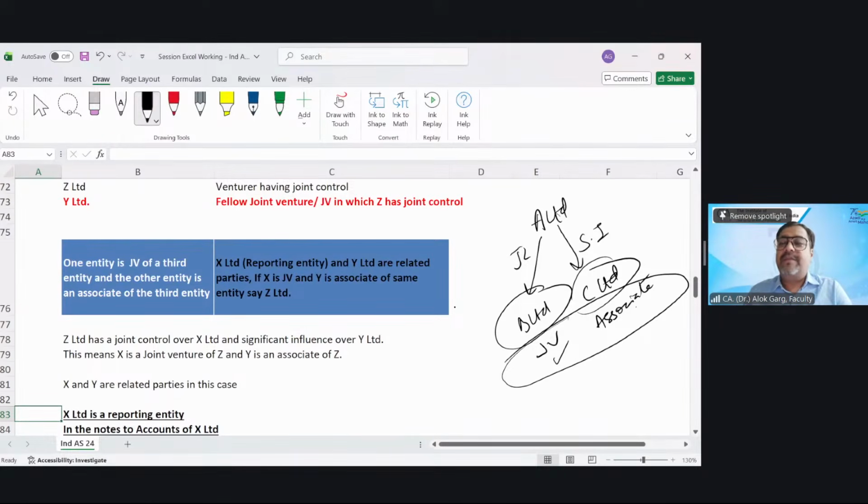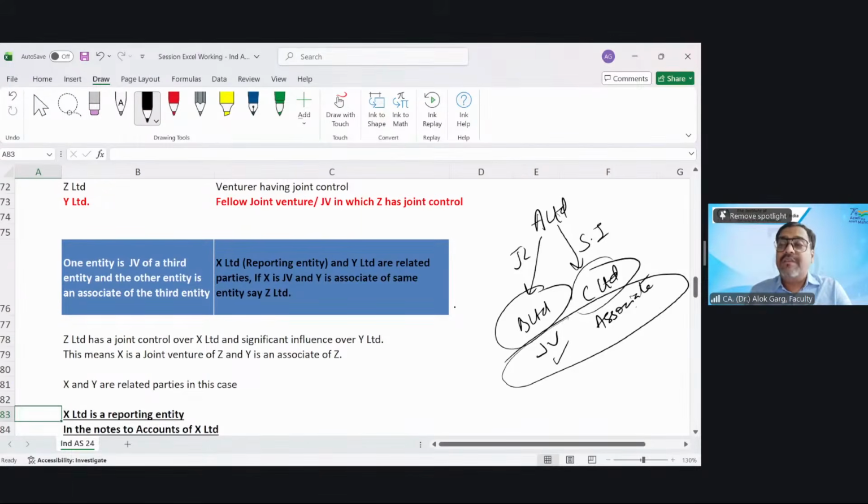When I'm drawing a diagram and when I'm writing a statement, which one do you find easier to understand? Diagram, of course. Diagram is much easier to understand. So please draw the diagram for the related party questions in the exam. Believe me, otherwise you will make a mistake.